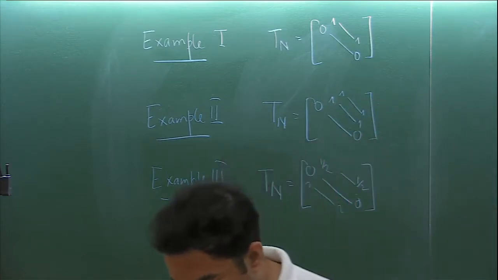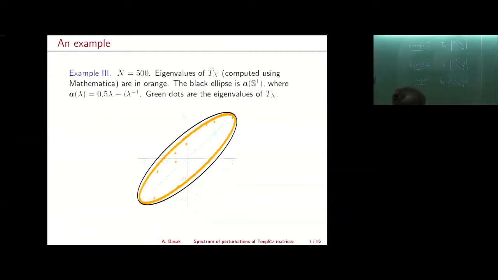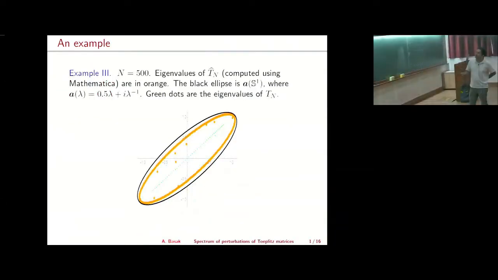What you get is a similar picture, where this black ellipse is the image of the unit circle under the symbol 1/2 lambda plus i lambda inverse. And these green dots that I plotted here are the eigenvalues of the perturbed Tn. So you again see that if you conjugate by a Haar unitary matrix on the left and its complex conjugate transpose on the right, you get a completely different picture from what you started with.